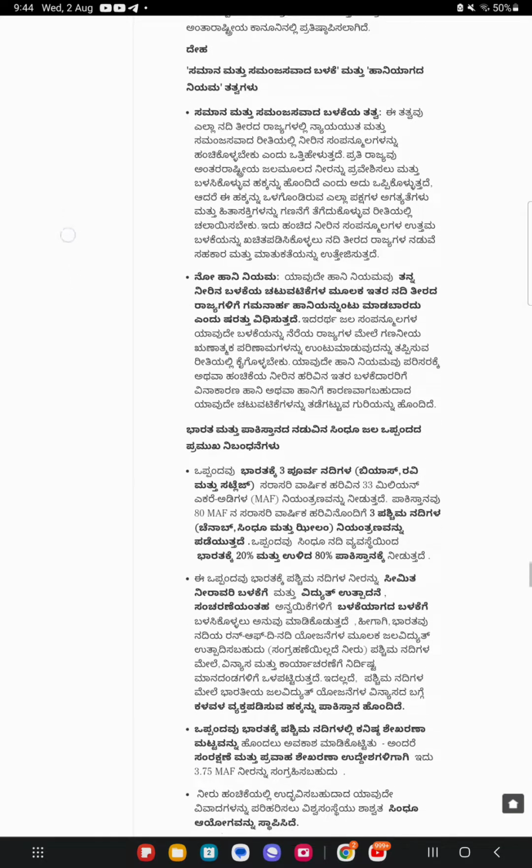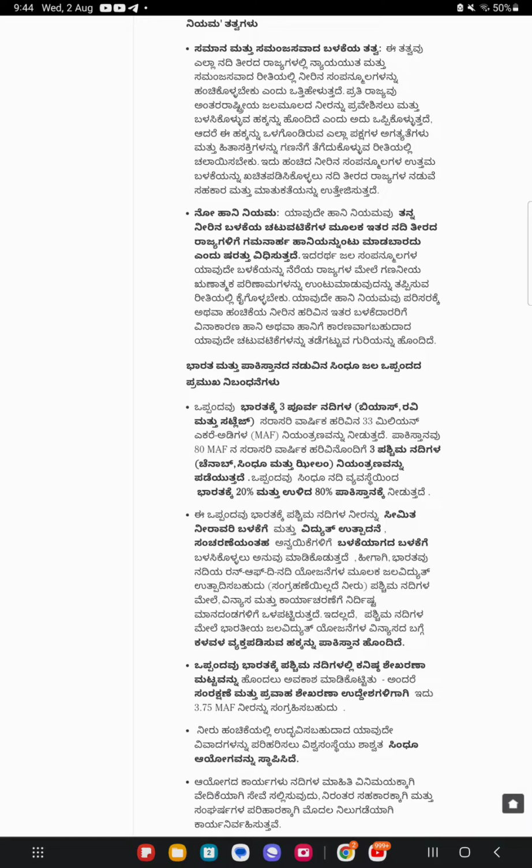No harm rule. The no harm rule stipulates that the state should not cause significant harm to other riparian states through its water use activities. This means that any use of water resources should be carried out in a way that avoids causing substantial negative impacts on neighboring states. The no harm rule aims to prevent any activities that might lead to unreasonable harm or damage to the environment or other users of the shared water course.